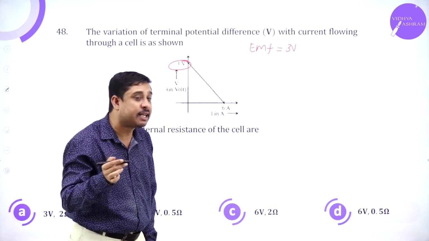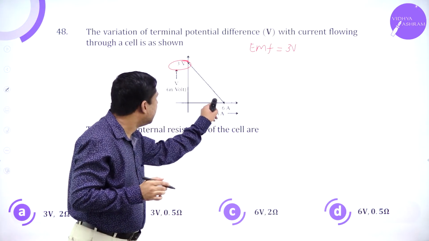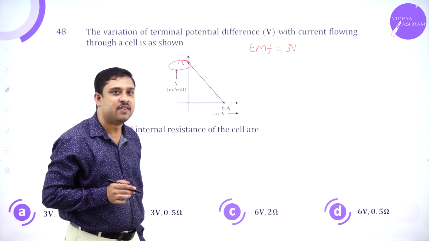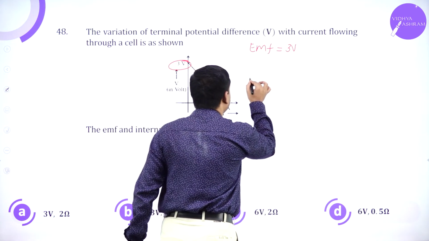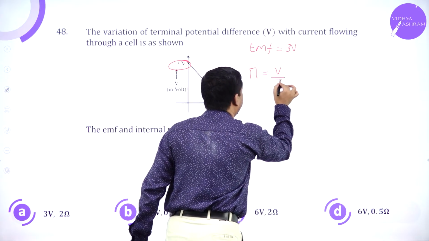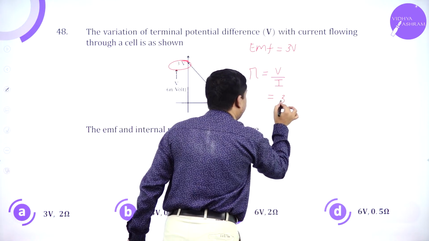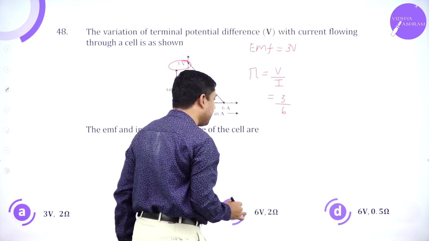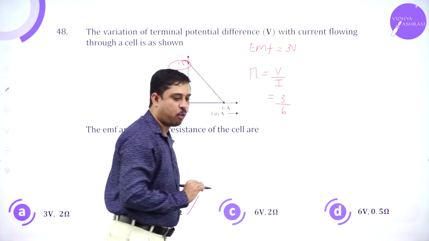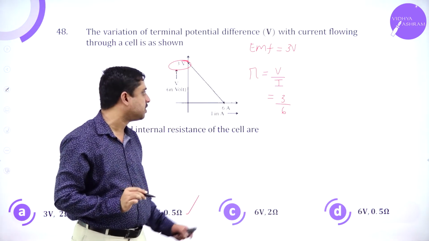Now what about internal resistance? It has to be the slope of the given straight line. So here it has to be V divided by I. So 3 divided by 6, 0.5. So the answer has to be 3 volts and 0.5 ohms.